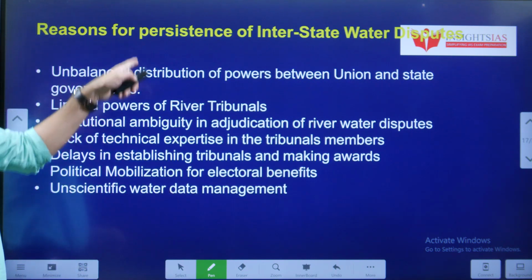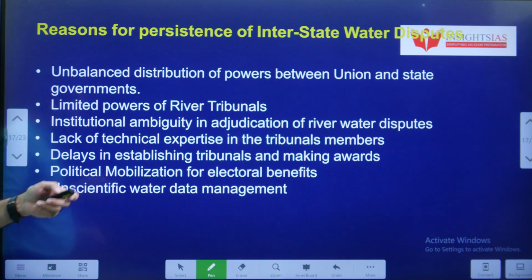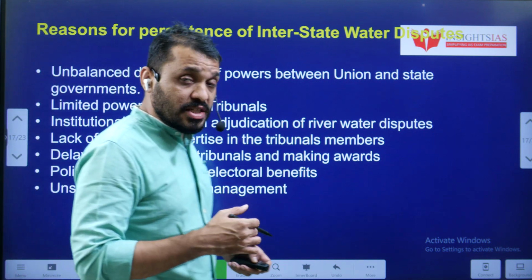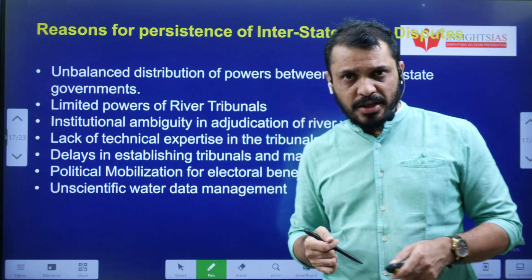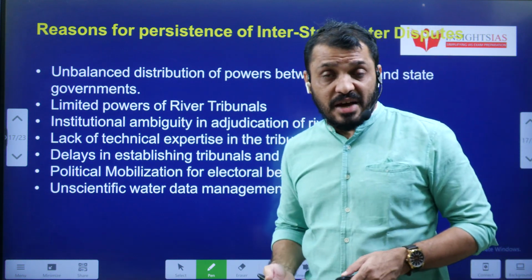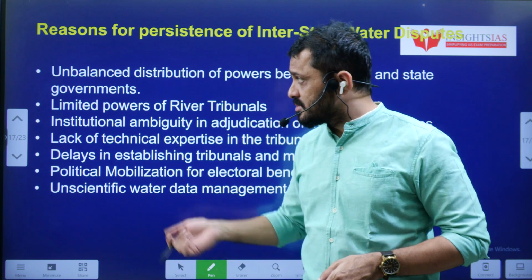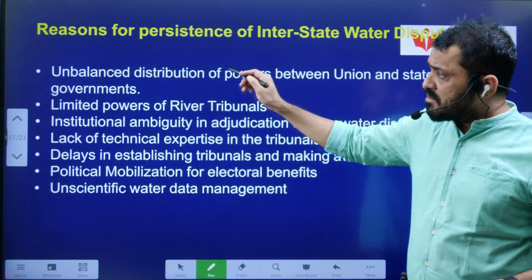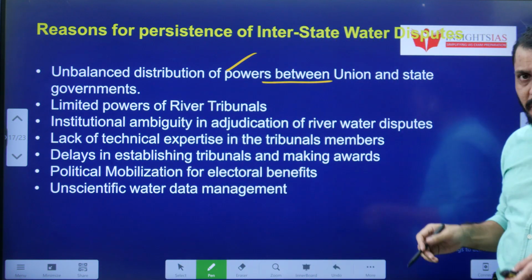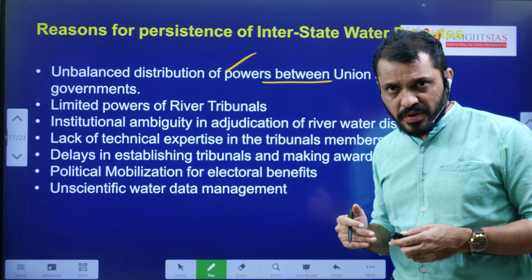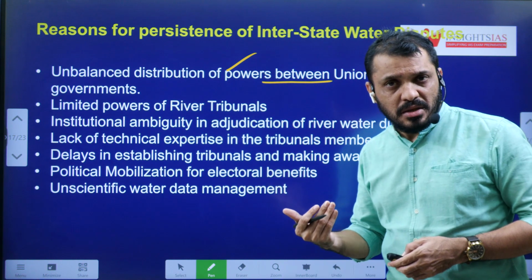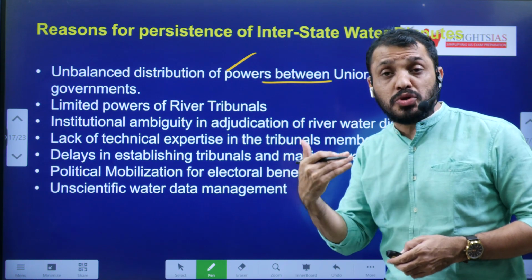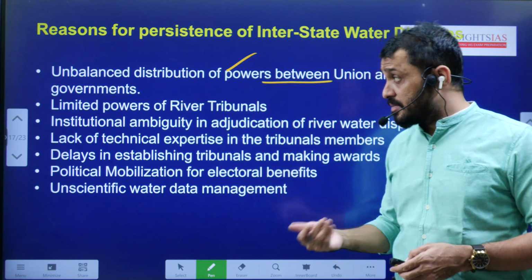Then, what are the reasons for the interstate water disputes? Very regularly we are seeing interstate river disputes. Like I said earlier, recently Karnataka and Tamil Nadu regarding the Kaveri, and Andhra Pradesh and Telangana regarding the Krishna river. This is due mainly to the unbalanced distribution of power between the center and the states. The Union government has more powers, but the Union government is unable to act immediately.